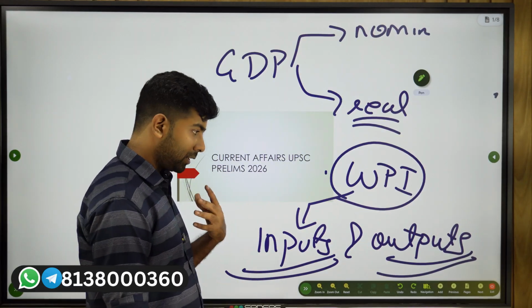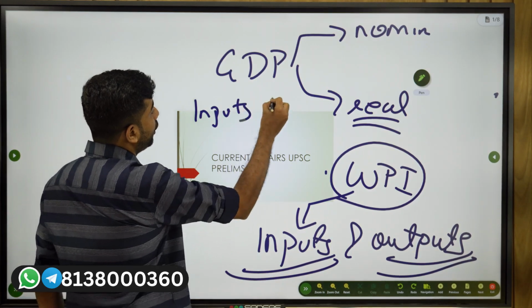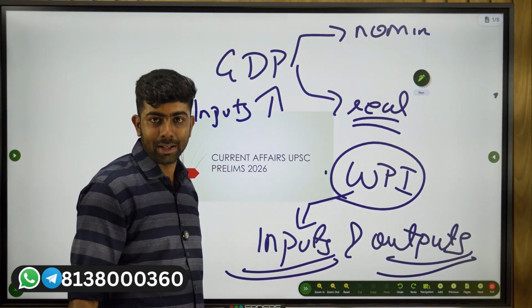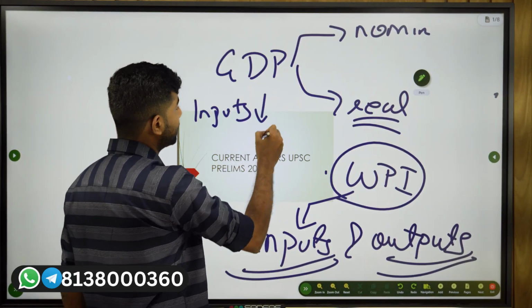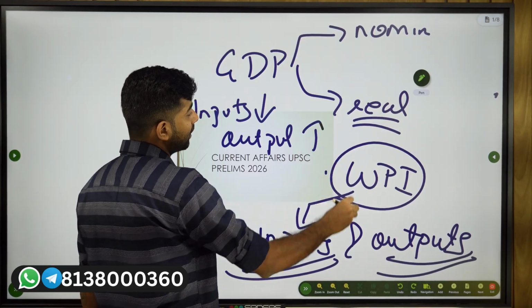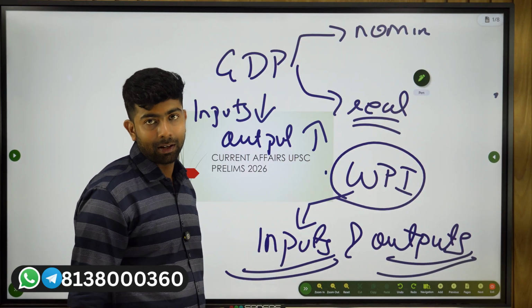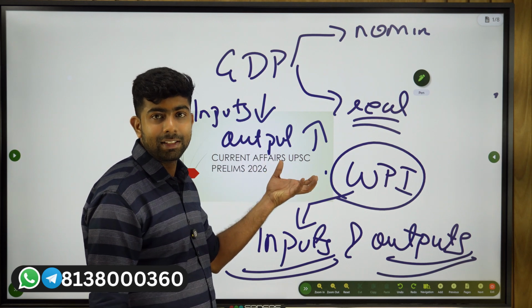But the reality is that inputs' inflation may be higher, or it may be lower. Say inputs inflation is lower and output goods and services inflation is higher. So there is a, what you can say, single deflation.